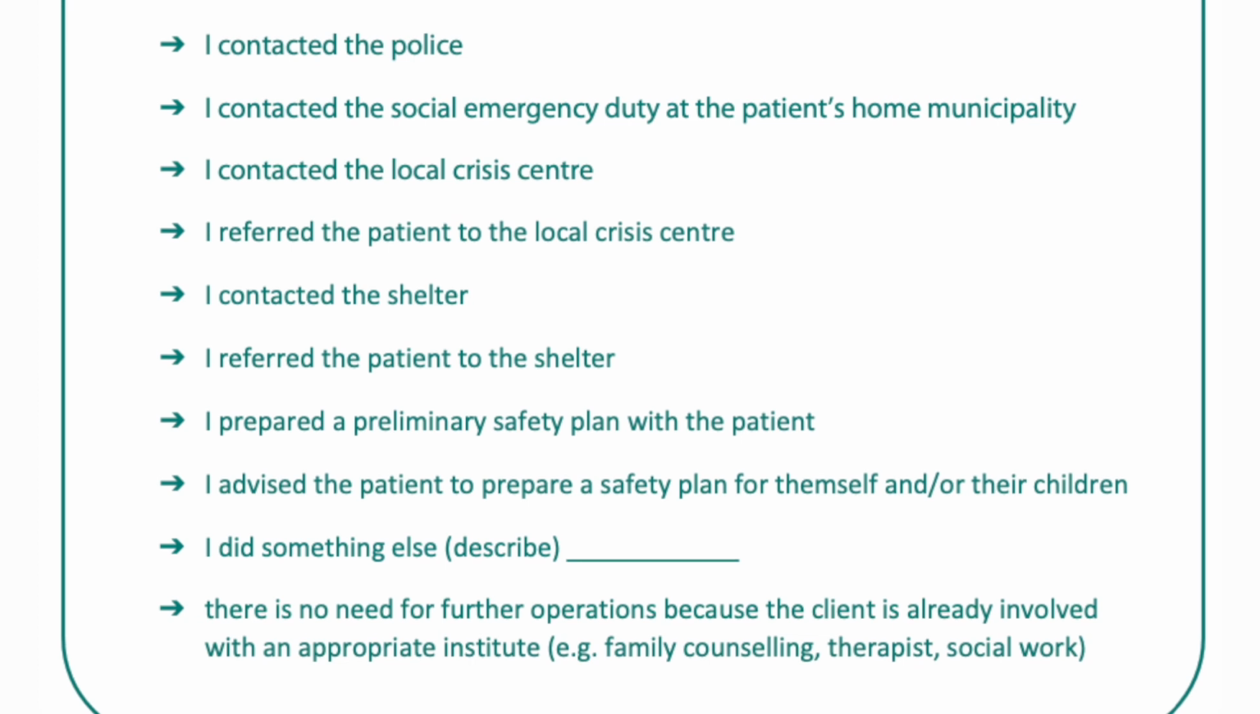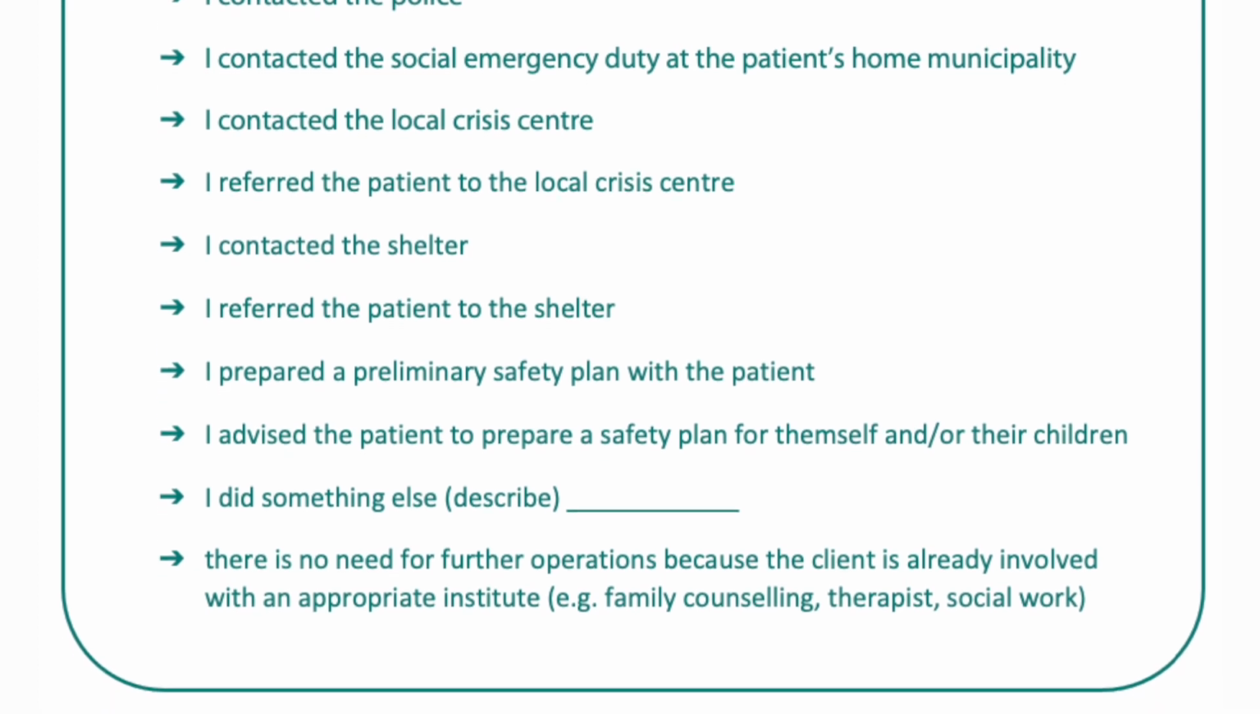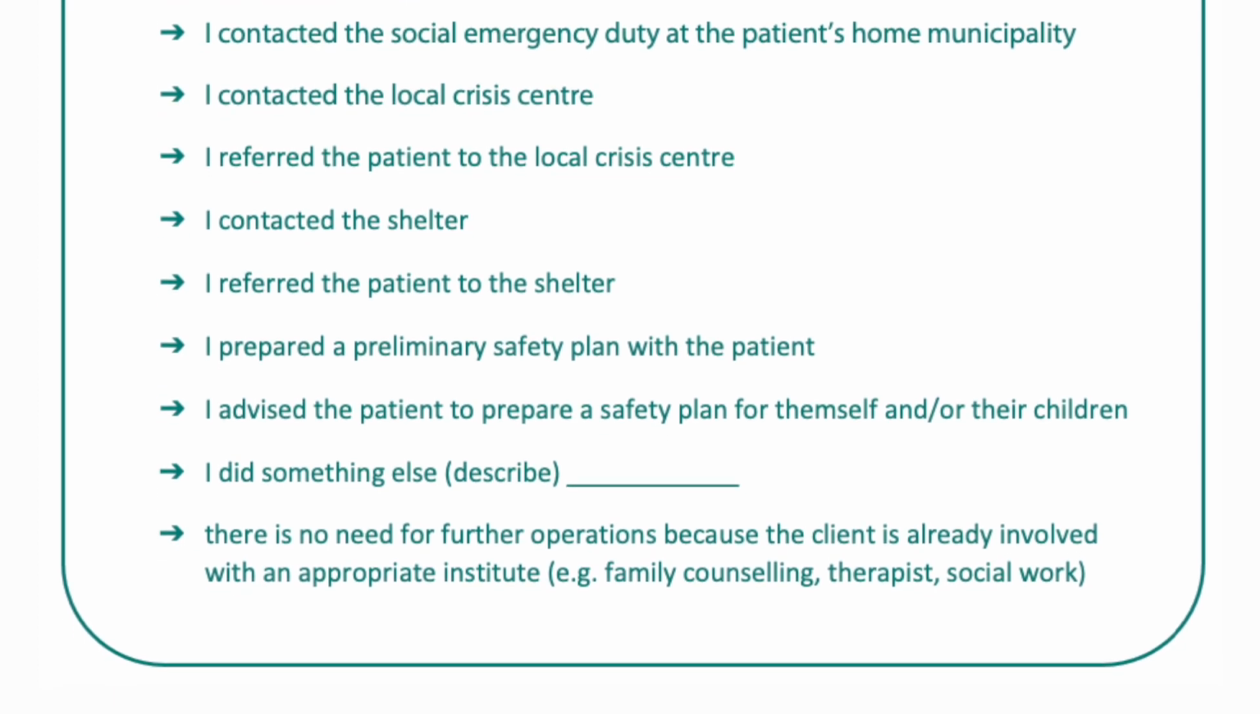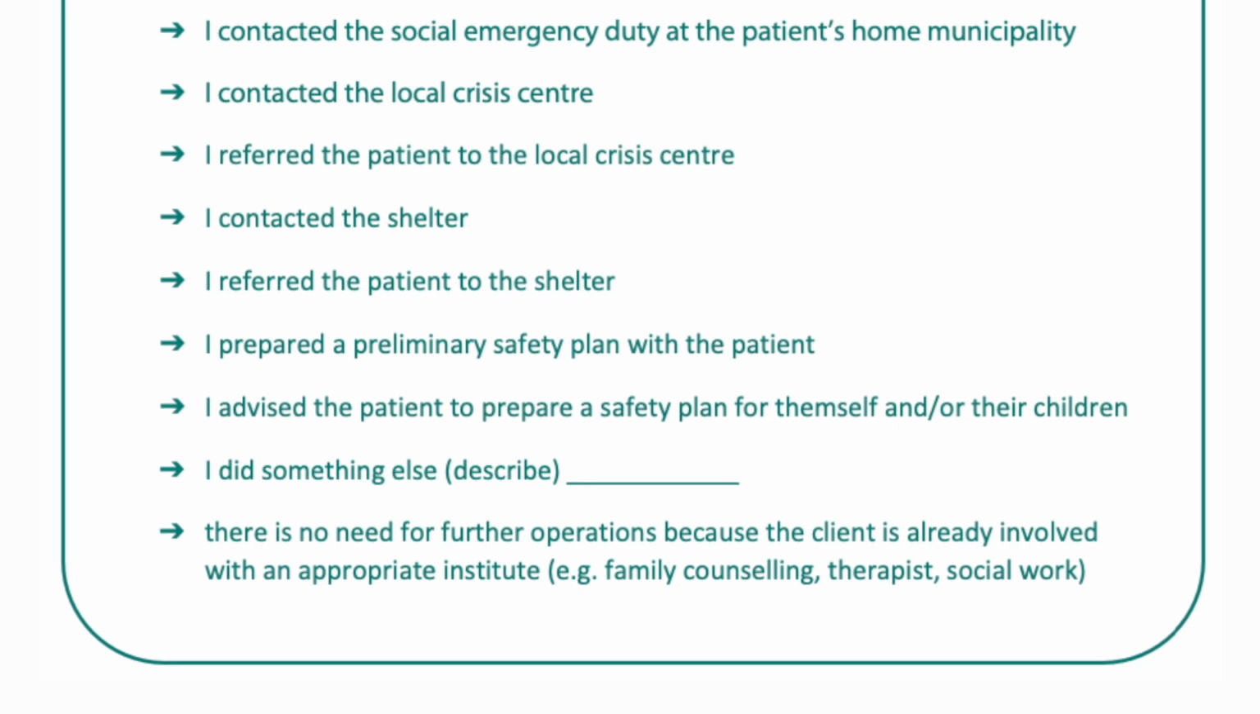I have referred the patient to the local crisis center. I have contacted the shelter. I have referred the patient to the shelter. I have prepared a preliminary safety plan with the patient. I have advised the patient to prepare a safety plan for themselves and/or their children. I did something else. This needs to be described in the form. There is no need for further operations because the client is already involved with an appropriate institute, for example, family counseling, therapist, social work.